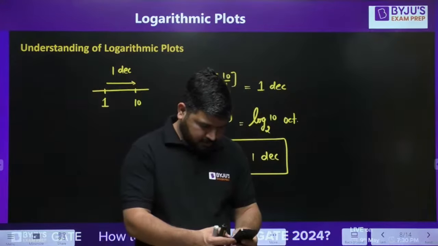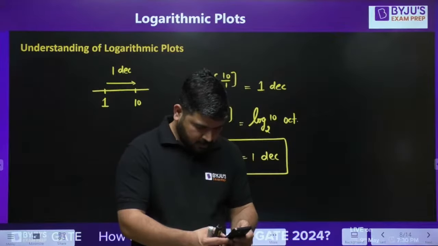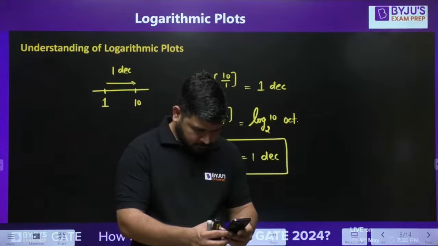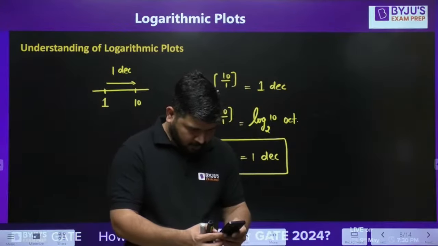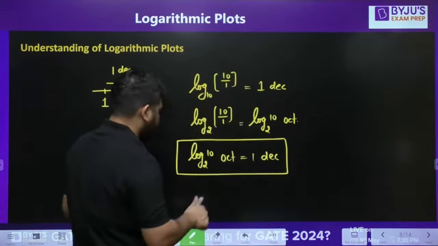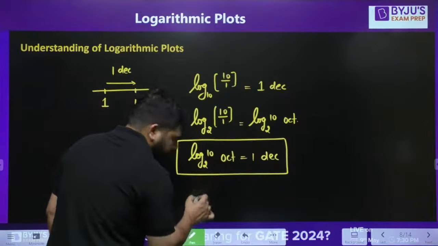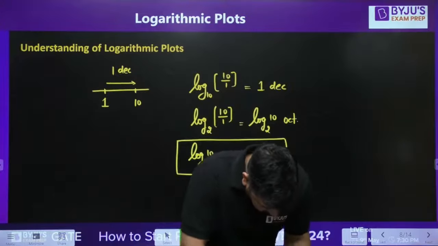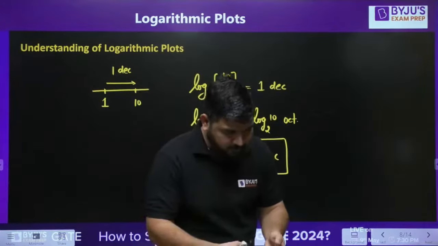Okay, let me check, because you are not doing it. It will be, yes, it will be 0.30. Oh, wait a minute. I think it will be log base 2. No, it's not correct.